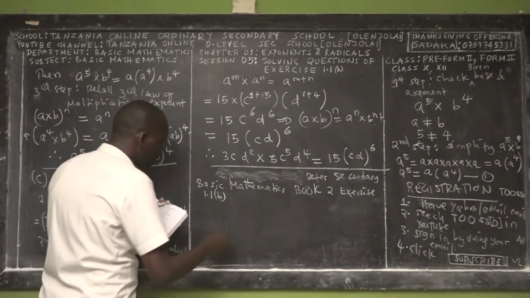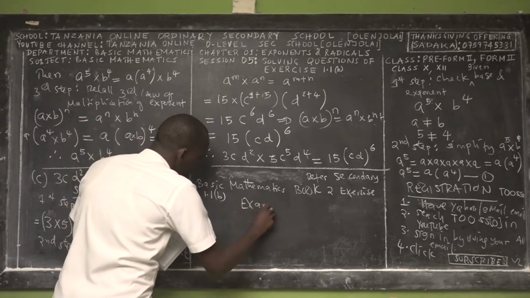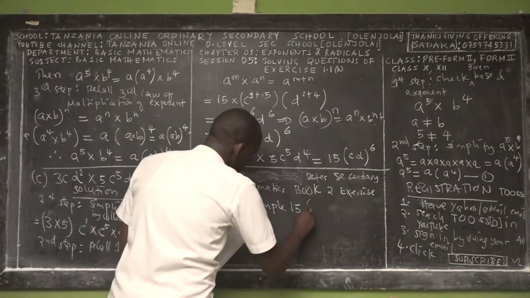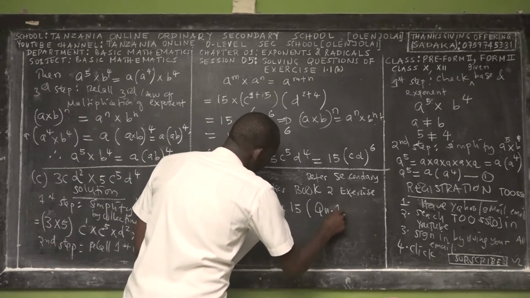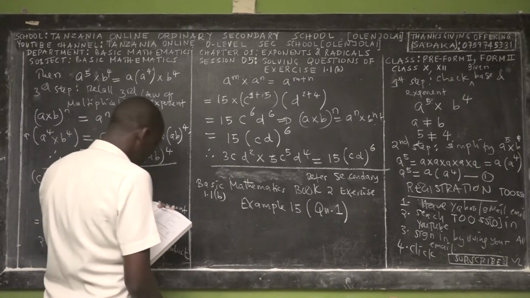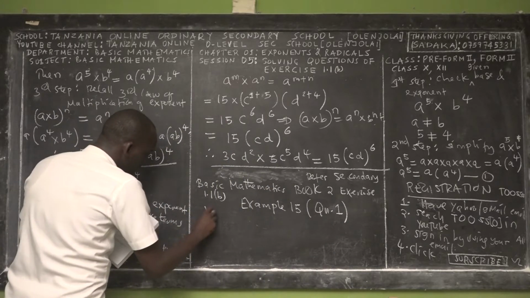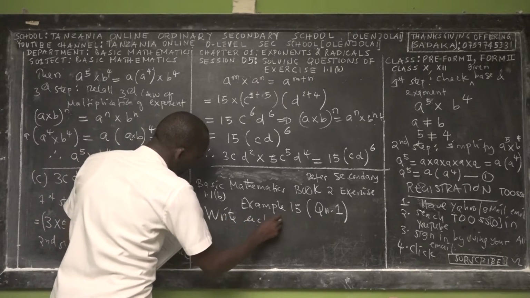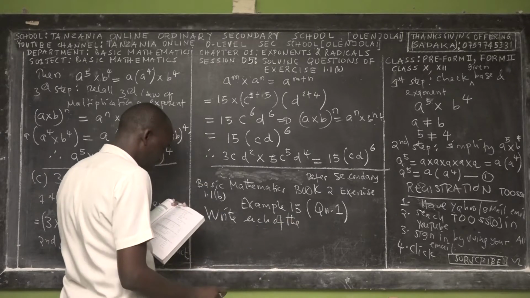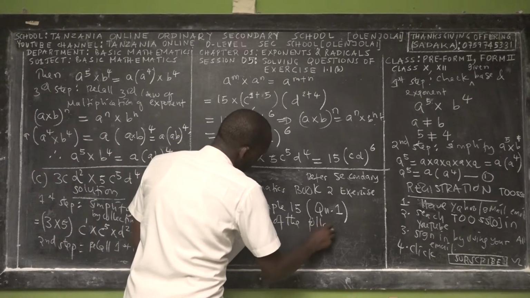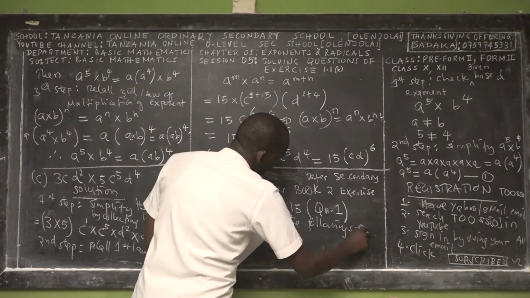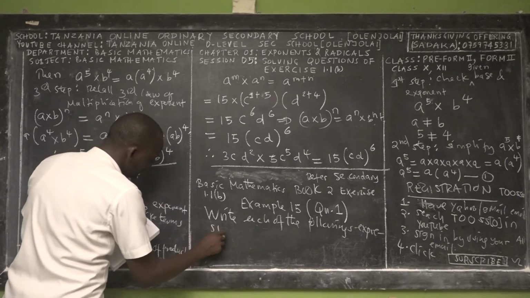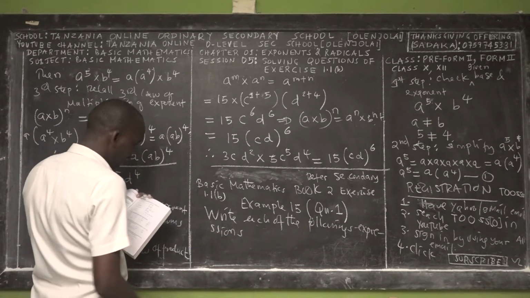So let us start with example 15, which you have to refer in this exercise is question number 1. QN means question number 1. So the question asks you, write each of the following expressions as a single power.